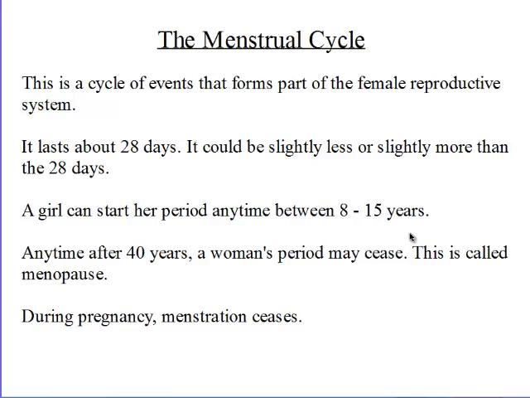Anytime after 14 years, the woman's period may cease. This is called menopause. During pregnancy, menstruation or the menstrual cycle also ceases.